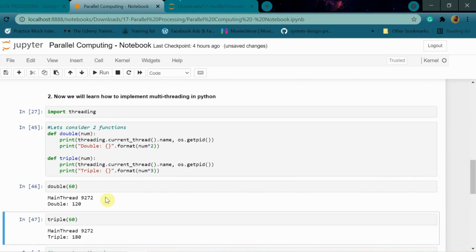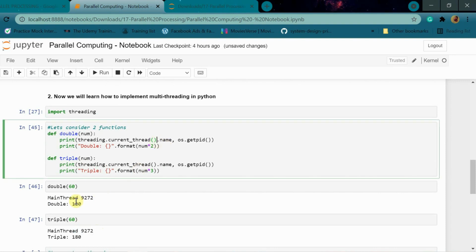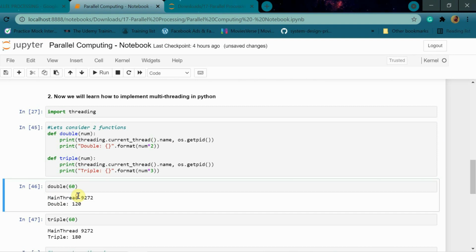Sorry, this 9272 is the process ID, and this name attribute, for the current thread, is the main thread, because we haven't created any sub threads. In a process, if we create a main thread and other threads, then the point of other threads comes. But these two are independent of each other, right? So that is why both of them are the main threads.